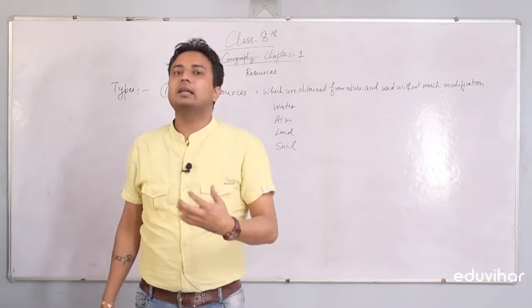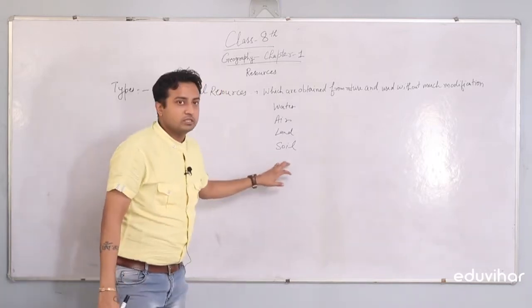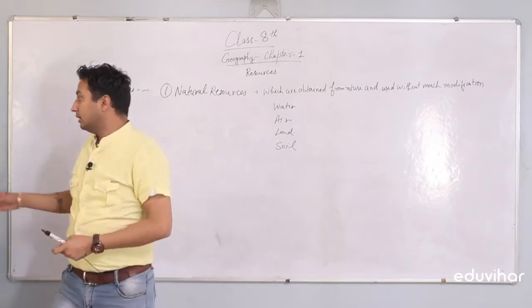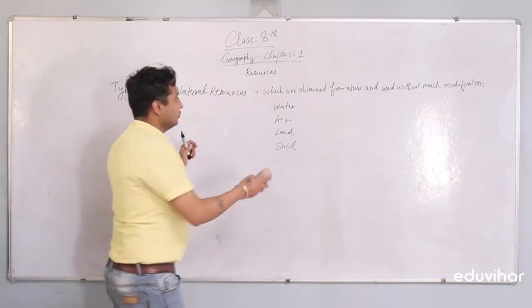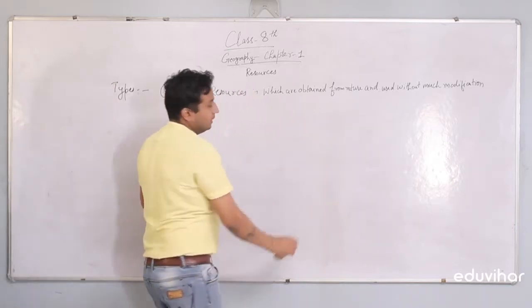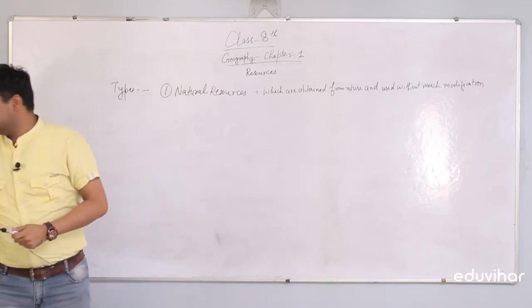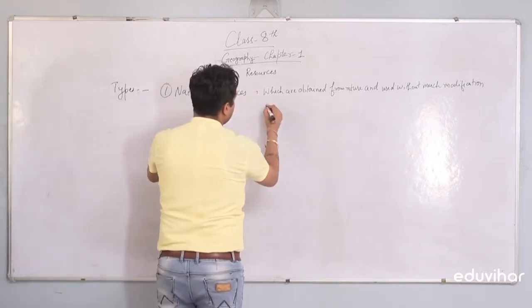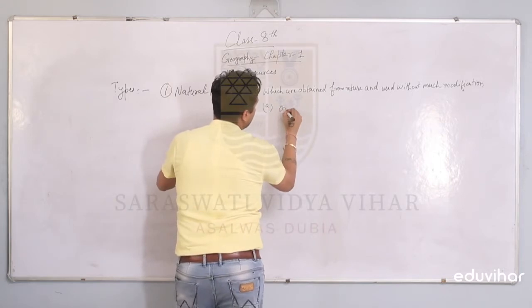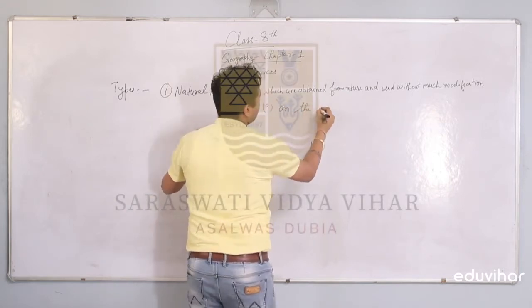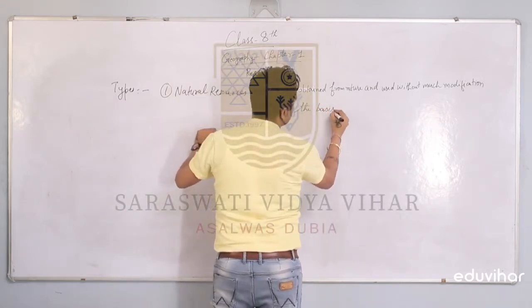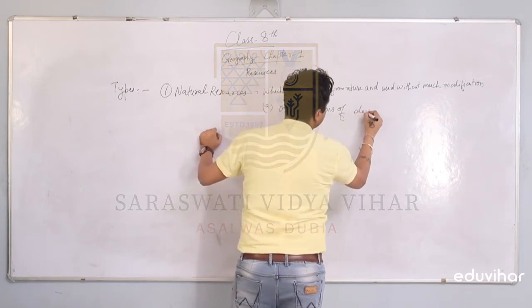We will further classify natural resources into several classifications. First, we will talk about natural resources on the basis of development.